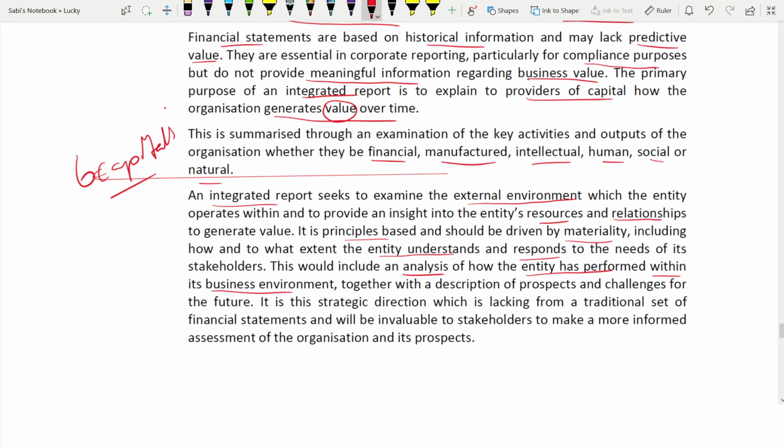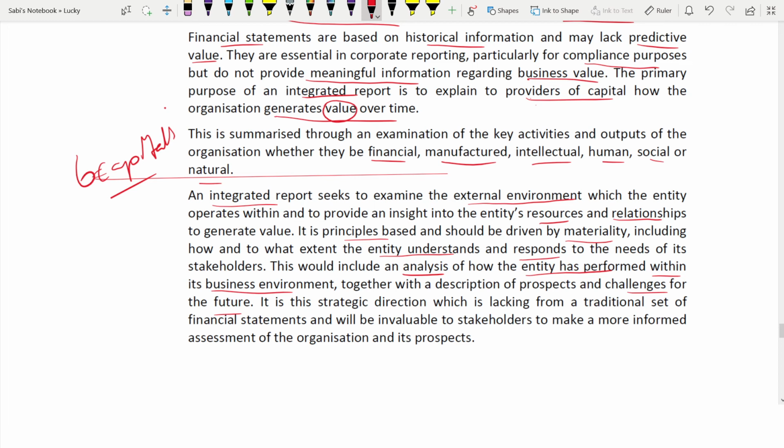For example, if the competition is tough, against that competition, how your entity has performed, you can easily analyze it through integrated reporting because everything is there. What does the competition look like? How are they responding to their customer? How are they responding to their shareholder? How they're taking care of their community, the social responsibility, all those things. Together with the description of challenges for the future. Definitely there will be some challenges for the future which also will be known to you through integrated reporting.